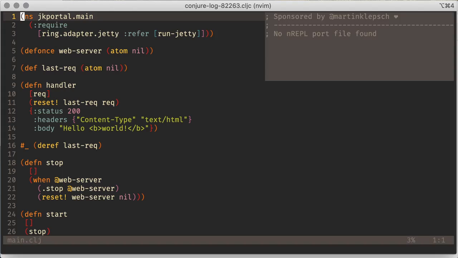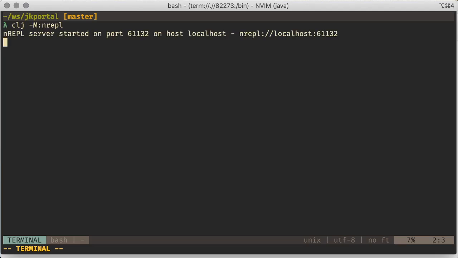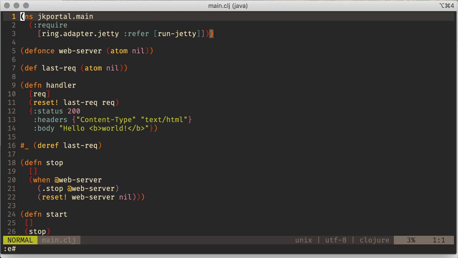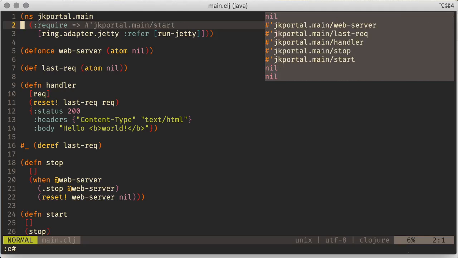We'll load up our code. Okay, we'll start a terminal. So just start the REPL and wait for this to start. Okay, I hit escape, :e # to get back to my previous buffer. Okay, let's :eb this. It didn't like that, :eb again. There we go. Okay.